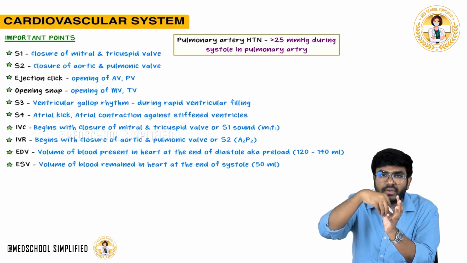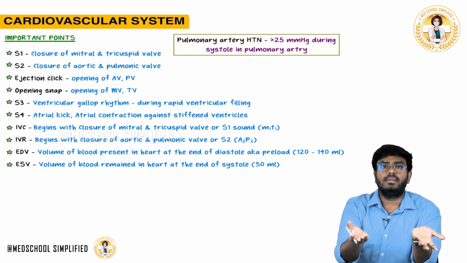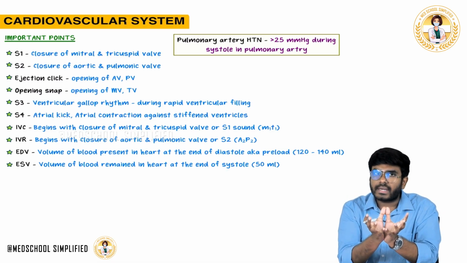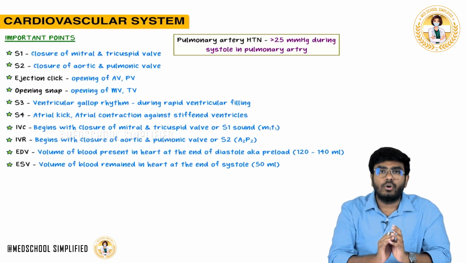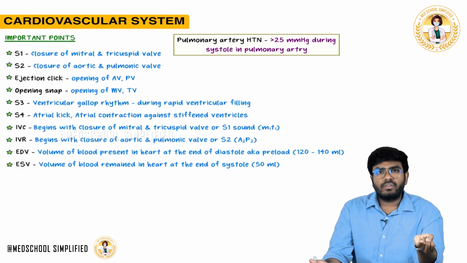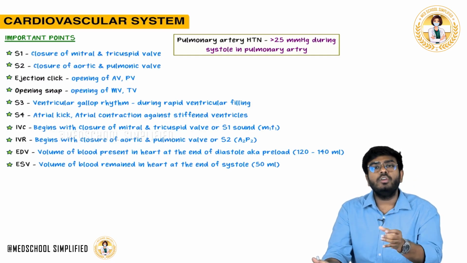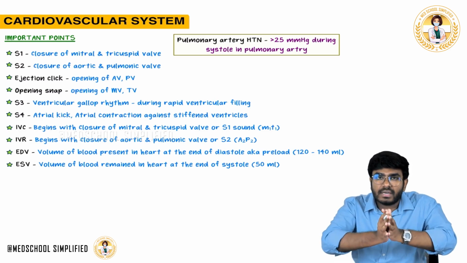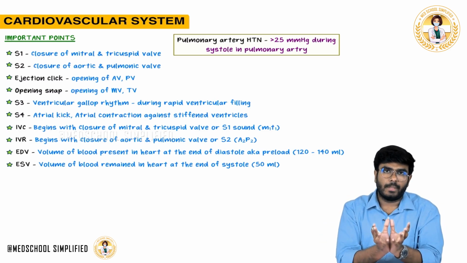The amount of blood which you are filling is actually the load on the heart, which is called the preload. This is a preload, meaning the ventricle has not yet contracted. So end diastolic volume or preload, they are one and the same. They are nothing but the volume of blood present inside the ventricles before contraction of the ventricle.